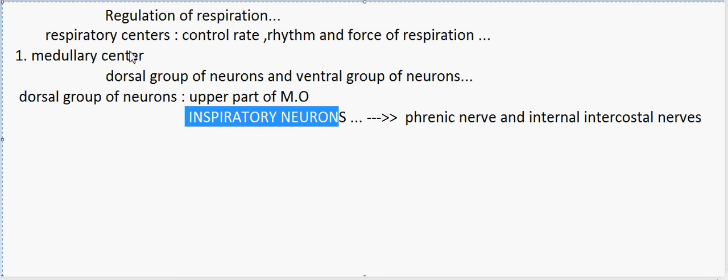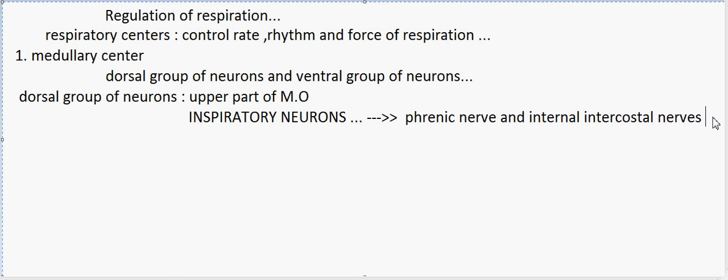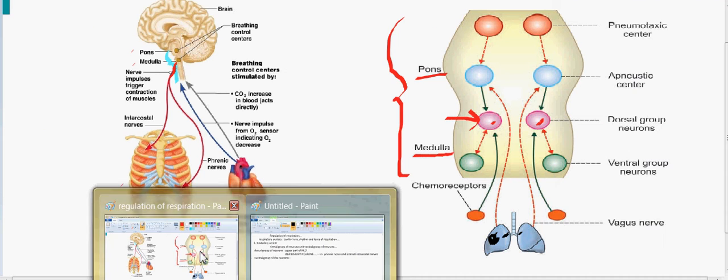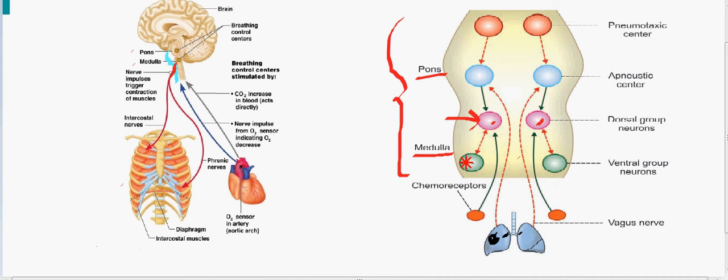And we'll see the next type of the medullary center, that is the ventral group of the neurons. So next one is the ventral group of the neurons. So we'll see about the ventral group of the neurons. So here are the ventral group of the neurons in the medulla over here. These ventral group of the neurons are present in the lower part of the medulla oblongata. You can see it over here in the lower part of the medulla oblongata at the brain stem, and they involve in both inspiratory and expiratory processes.